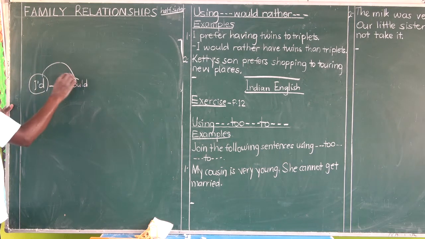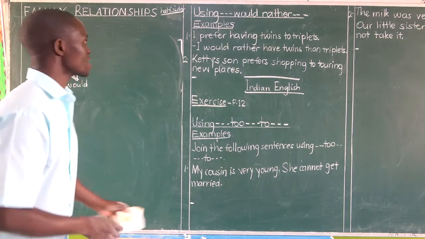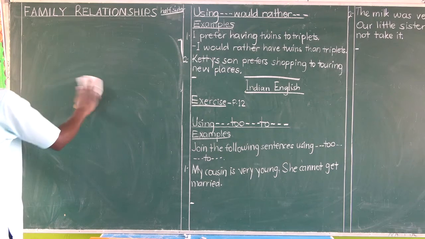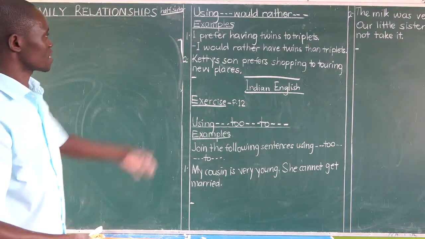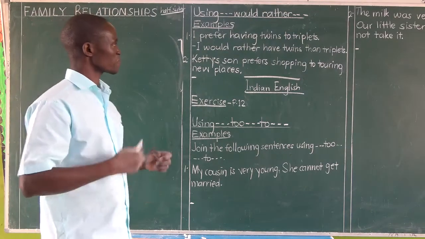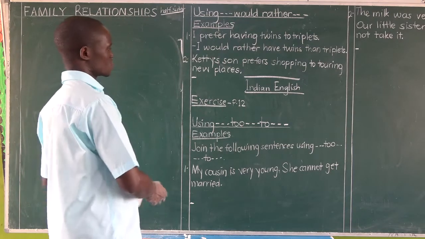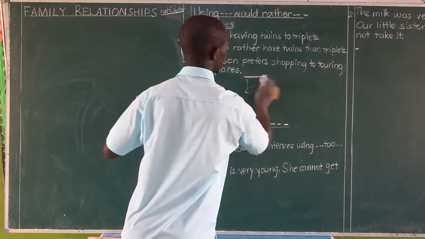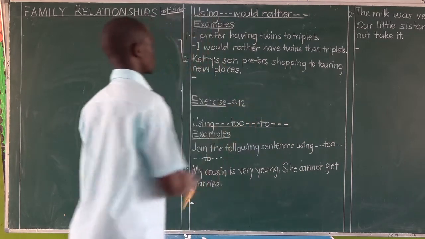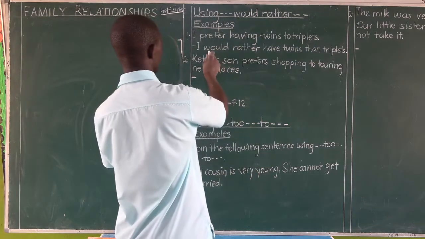Okay. I would rather. He would rather. My cousin would rather. We have examples about that pattern where we see, I prefer having twins to triplets. Rewrite the above sentence using would rather. What does the teacher come up with as his answer in this example? You see, I would rather have twins than triplets.